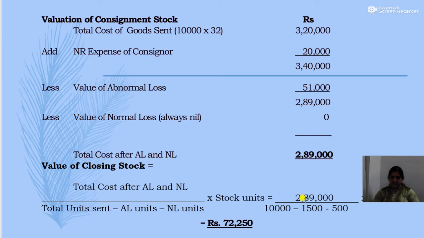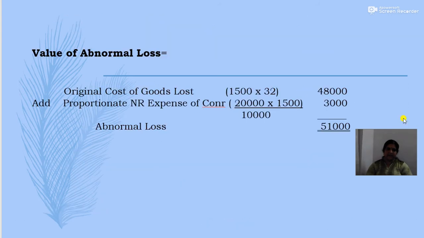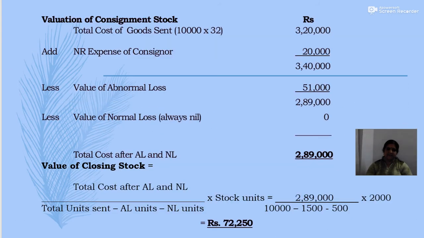So this is 2,89,000 divided by total units sent 10,000 minus abnormal loss in units 1,500, then minus normal loss in units 500. So it will be 2,89,000 divided by 10,000 minus 1,500 minus 500, into closing stock in units, which is 2,000. So the value of consignment stock will be 72,250. Thus we got the value of abnormal loss as 51,000. Second thing, the value of closing stock as 72,250.